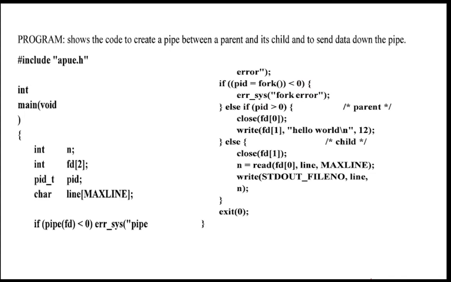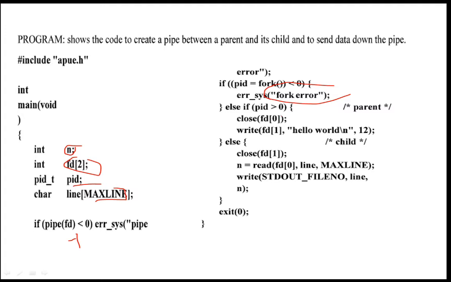Then we will see one program in which we are going to create a pipe between the parent and its child and send the data down the pipe. Here I require the two file descriptors, the process ID and the maximum line. If pipe(fd) that I am going to create returns less than 0, we know that if everything is okay it returns the value 0, else it returns -1. So if it is less than 0, the pipe has not been created. Else if pid = fork() is less than 0, the fork has failed. Here you are checking the error.